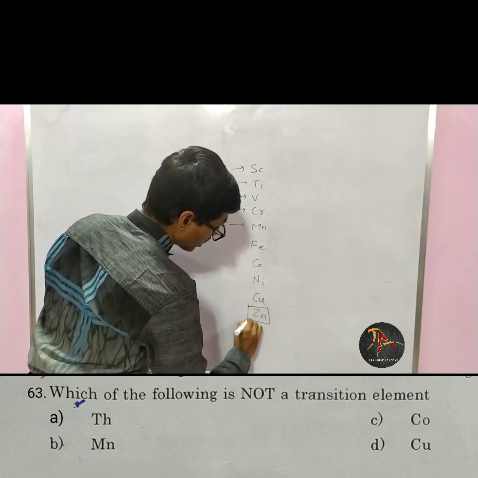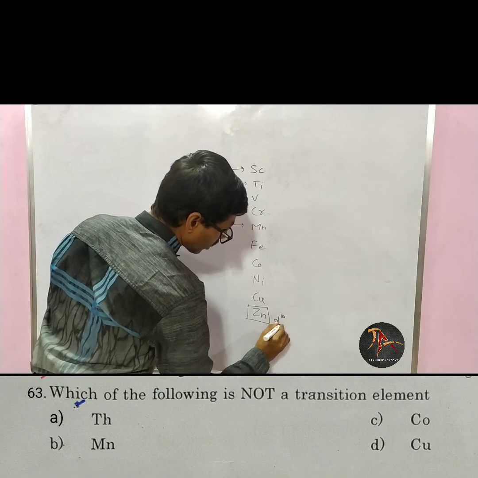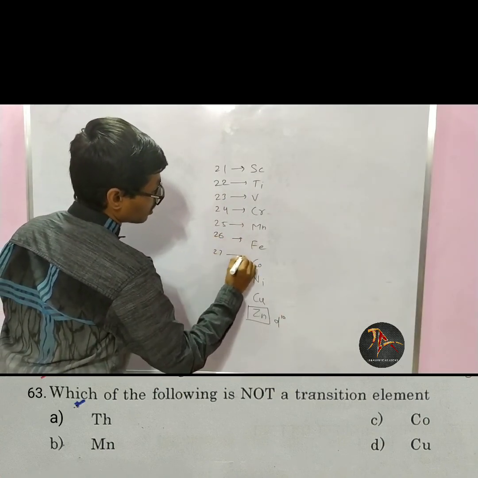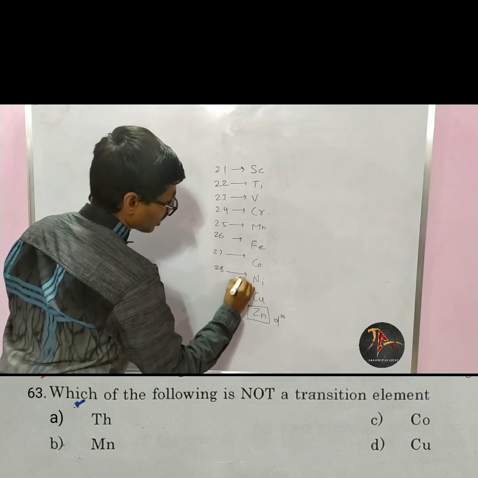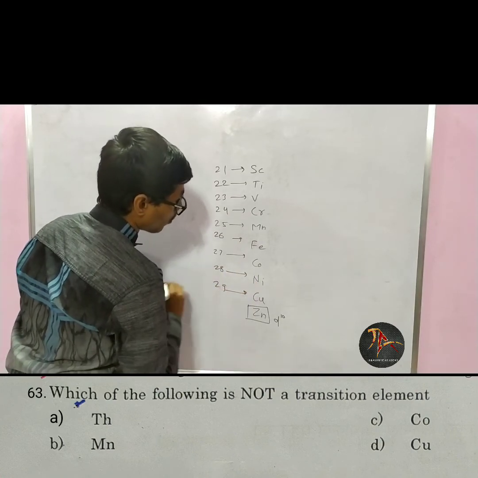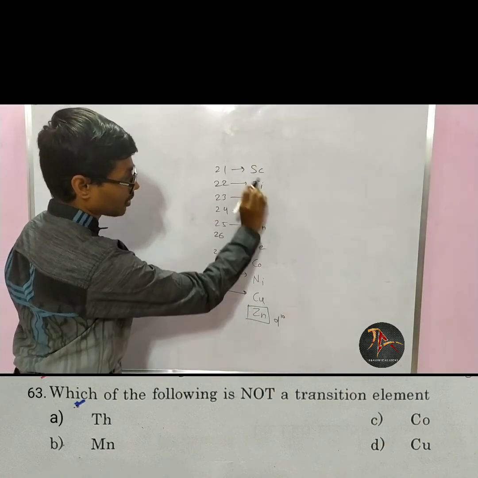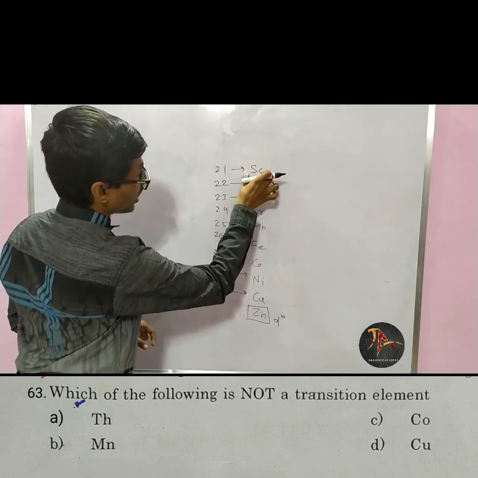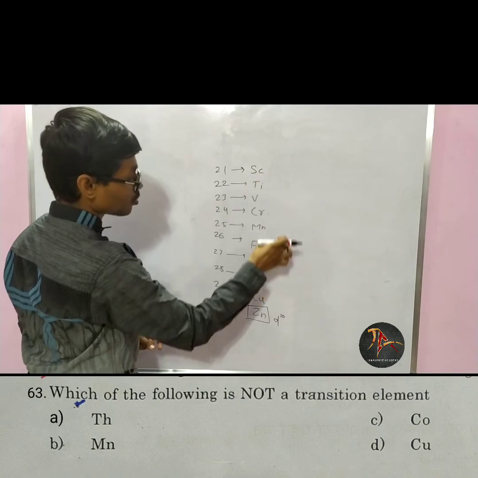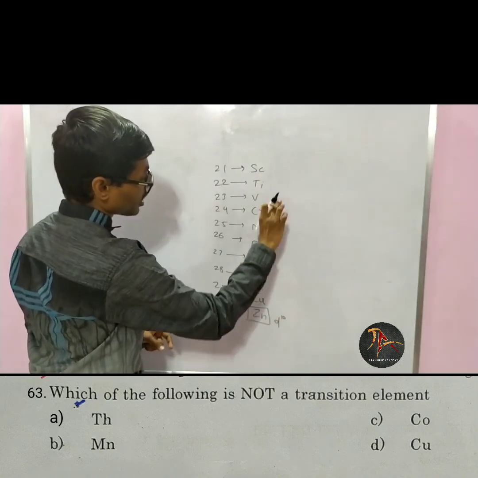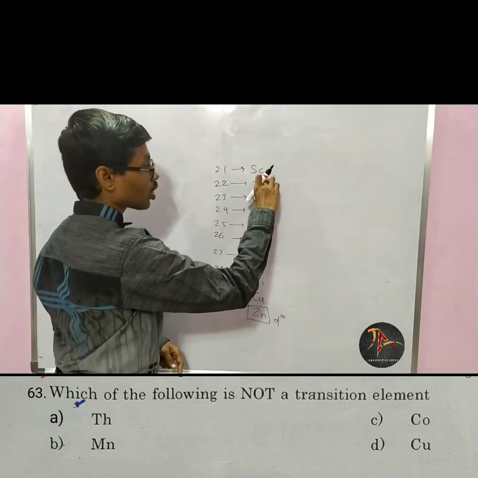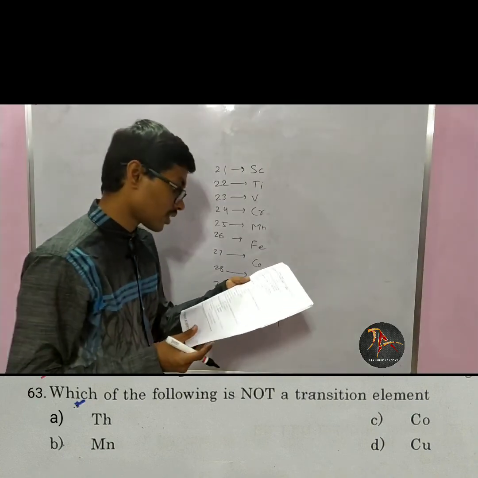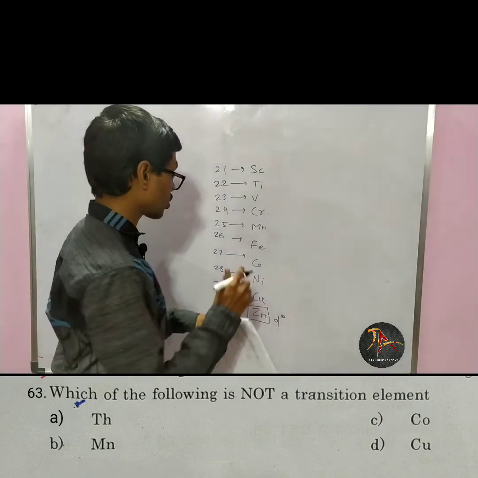Zinc has d10, in the d orbital there are 10 electrons. 26 is iron, 27 is cobalt, 28 is nickel and 29 is copper. All these are d block elements, and for scandium to copper, d10 configuration is not there, d orbitals are not fulfilled.